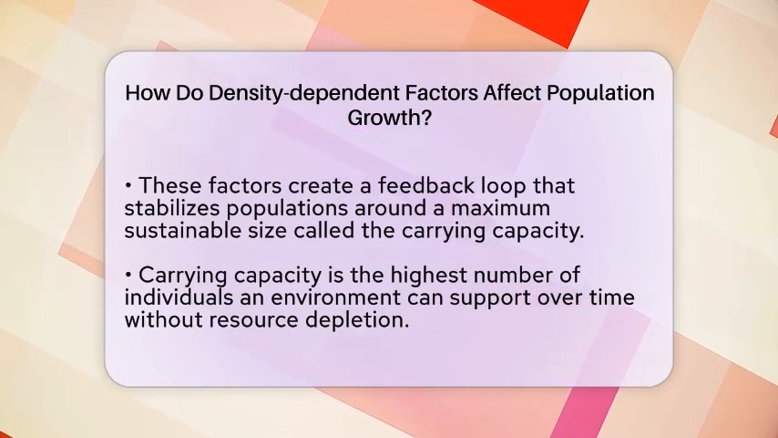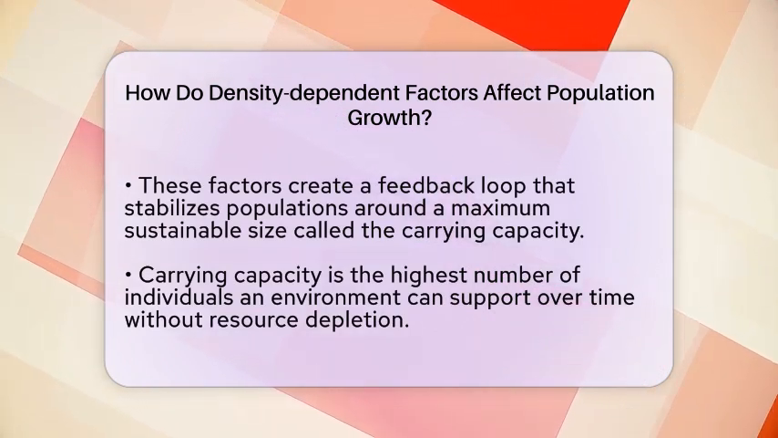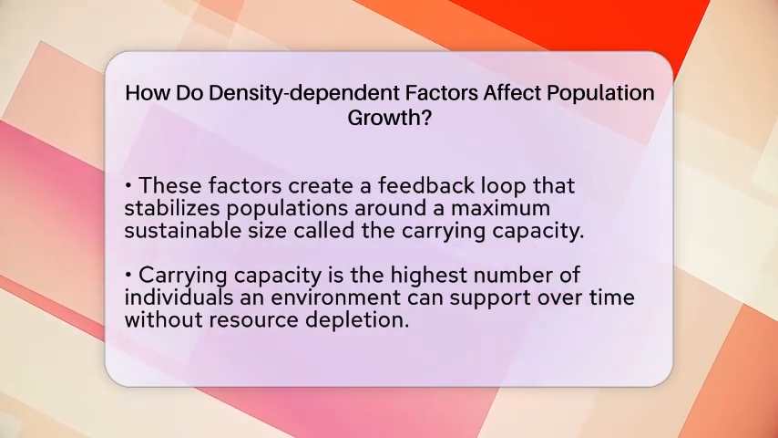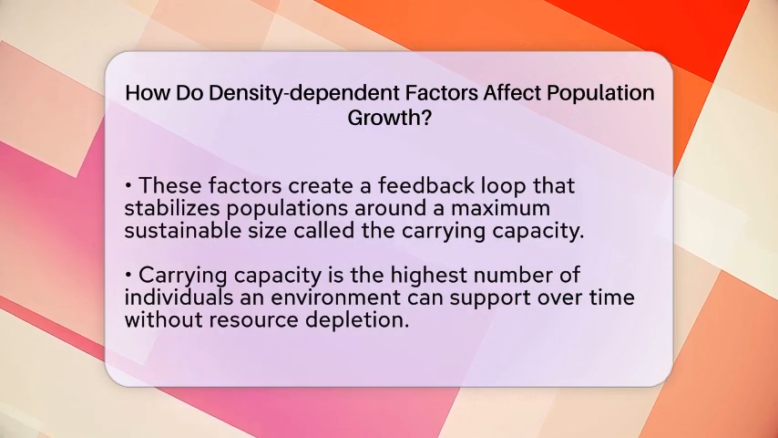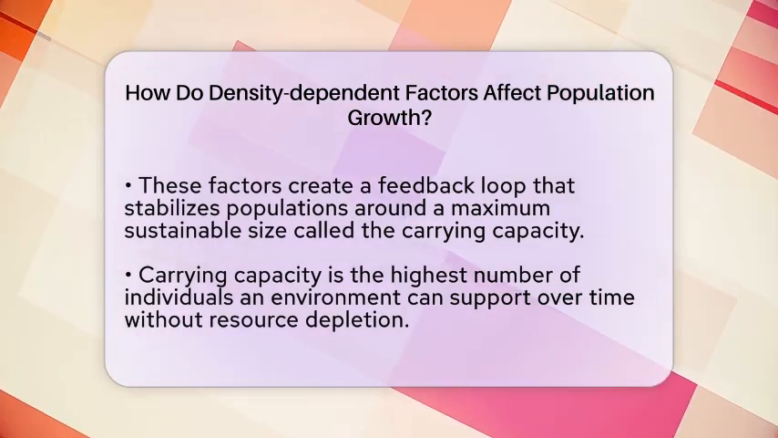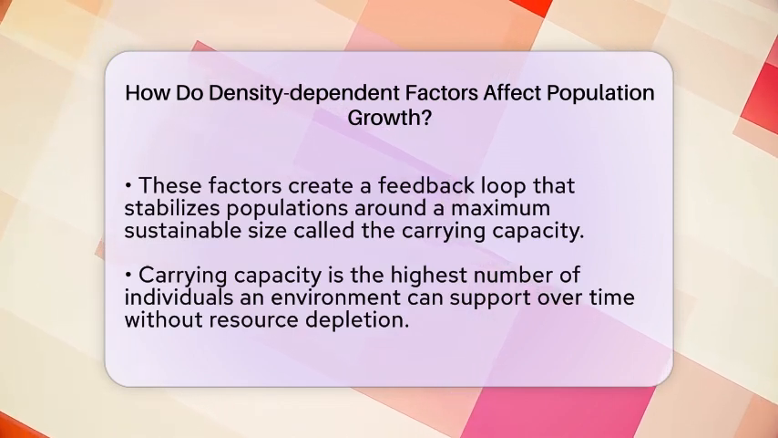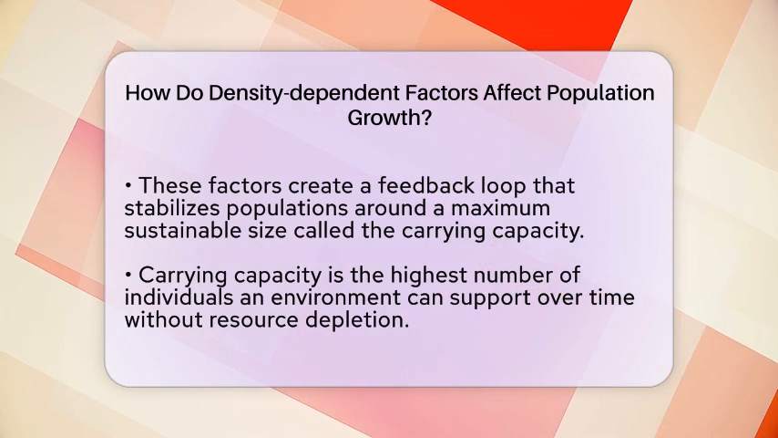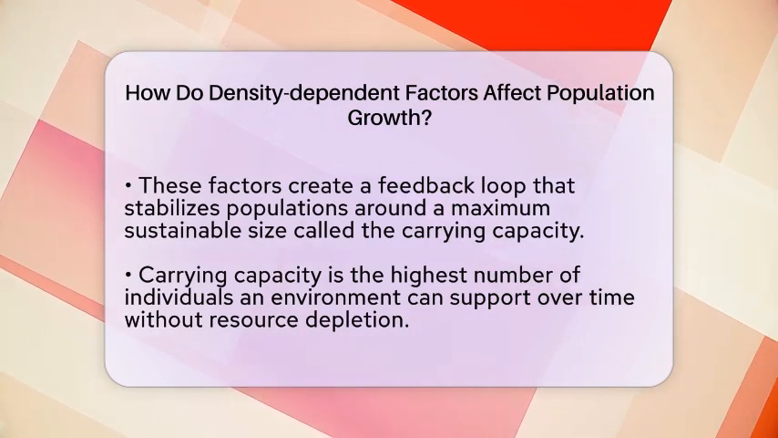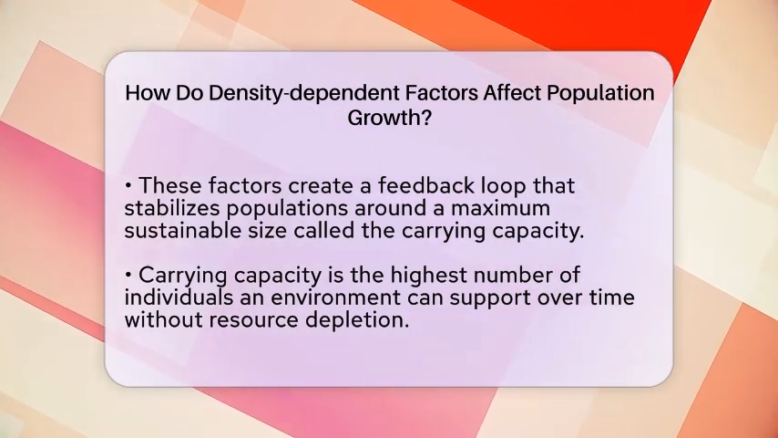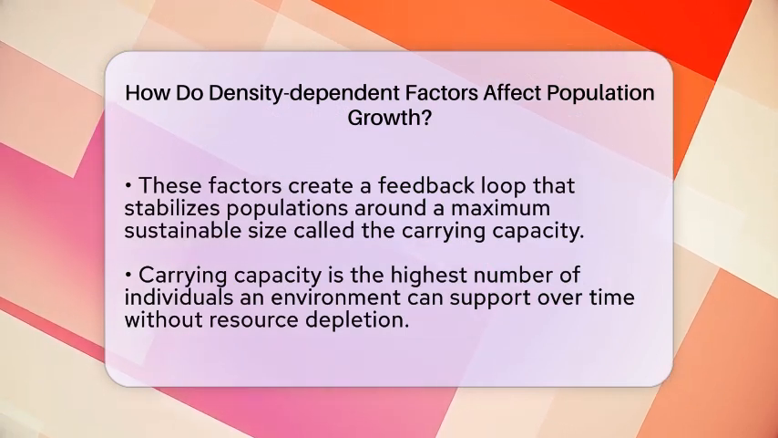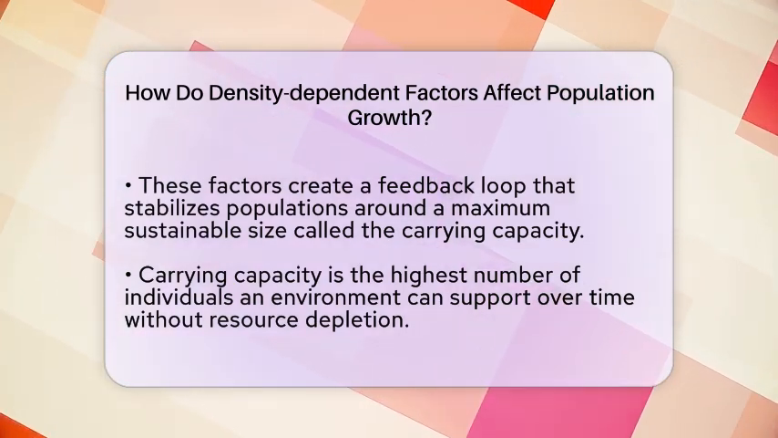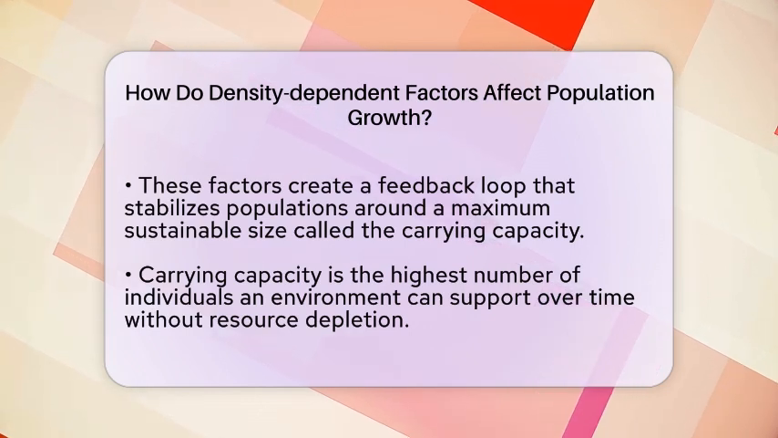In dense populations, waste products can accumulate, polluting the environment and harming the health of the population, which can also lower reproduction rates. All these factors create a feedback loop. As the population grows, these biological pressures increase, slowing down growth and often stabilizing the population around a certain size, called the carrying capacity. This is the maximum number of individuals an environment can support over time without degrading resources.